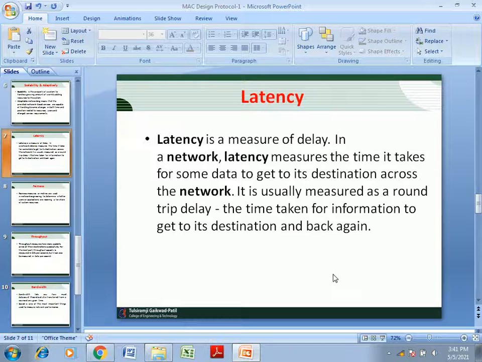So next is the latency. Latency is a measure of delay in a network. Latency measures the time it takes for some data to get to its destination across the network. So latency refers to the delay from the time a sender has a packet to send until the time the packet is successfully received by the receiver.